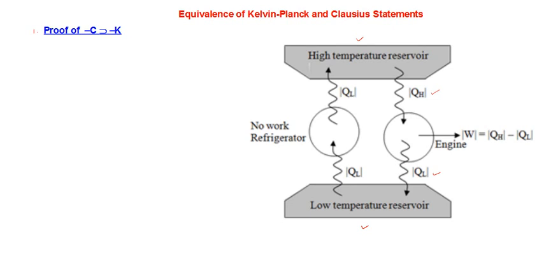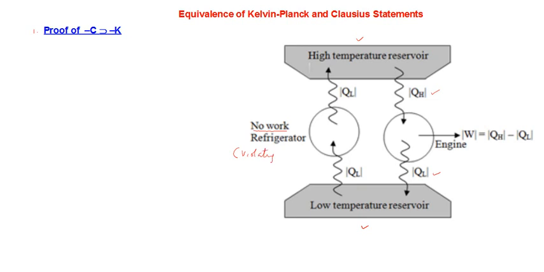There is no work input. So I can say that this is a no work refrigerator, which is why it is named so here. This refrigerator is violating the Clausius statement.